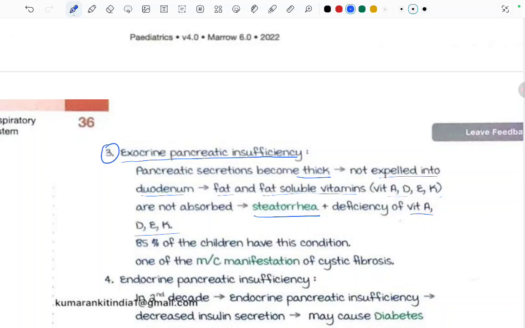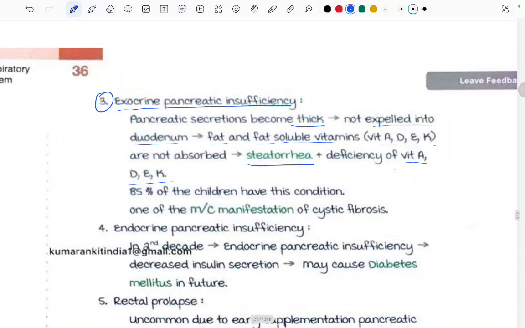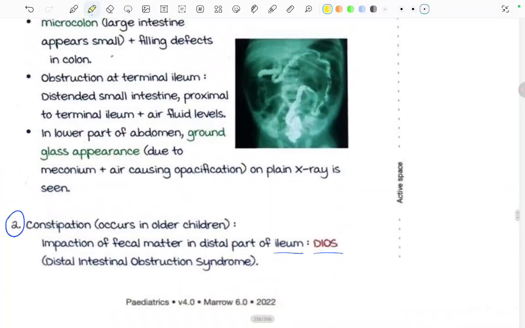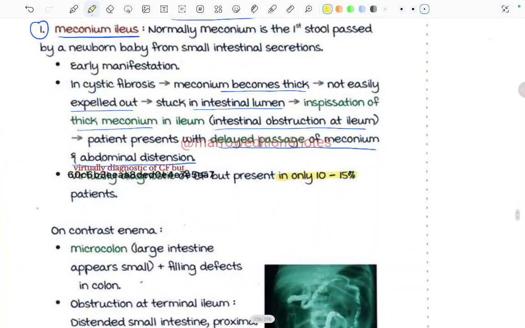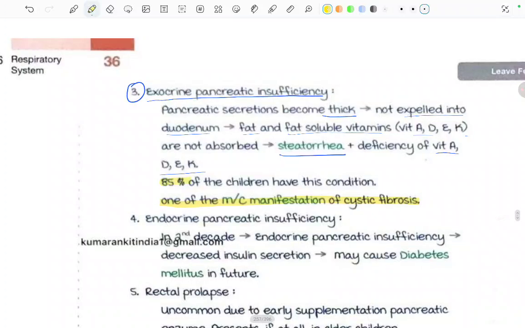And 85% of the children have this exocrine pancreatic insufficiency, and this is one of the most common manifestations of cystic fibrosis. Meconium ileus was present only in 10 to 15% of patients, but exocrine pancreatic insufficiency in 85% of the children. Because pancreatic secretions do not come into the duodenum, the fat and fat soluble vitamins are not absorbed, causing steatorrhea and deficiency of the fat soluble vitamins.